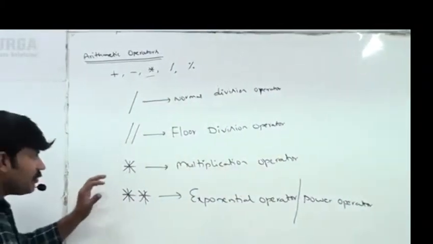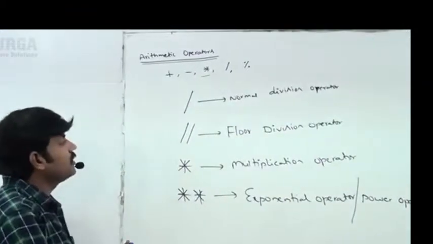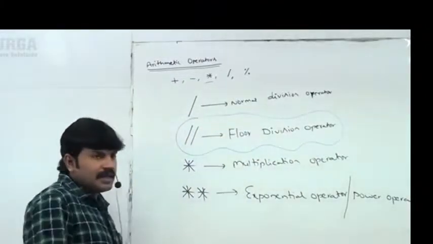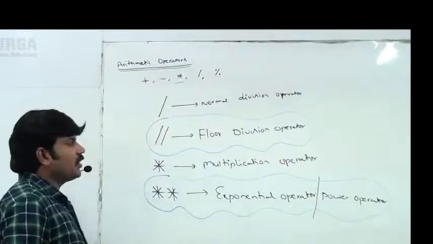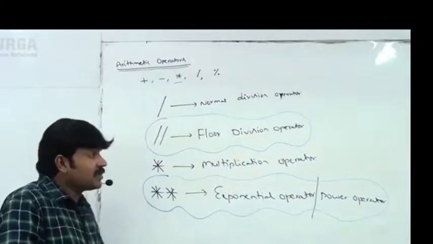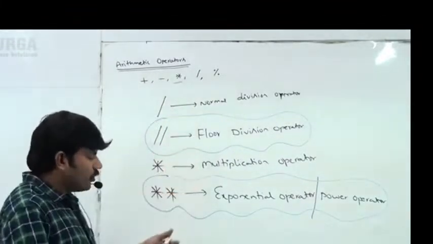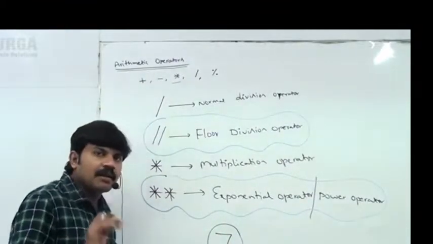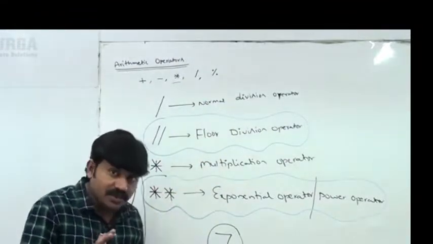So in Python, which extra arithmetic operators are there? Please observe. The floor division operator is the new thing. Next, the exponential or power operator is the second new thing. You should be aware. So in total, how many arithmetic operators are there? 5 normal arithmetic operators and these 2, so a total of 7 arithmetic operators in Python. You should compulsorily have clarity about these things. Clear for all of you, right?